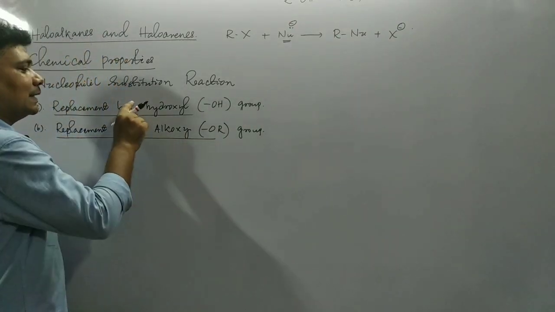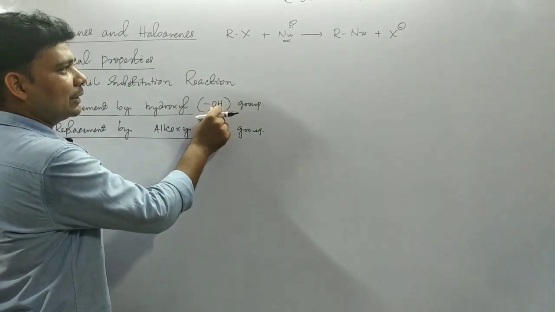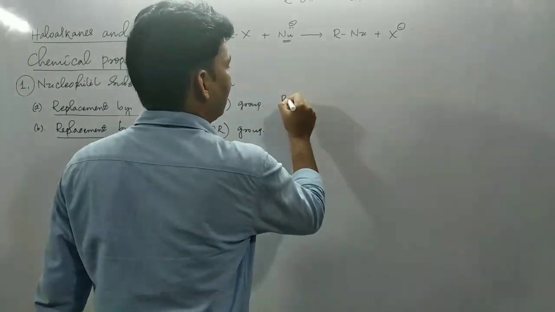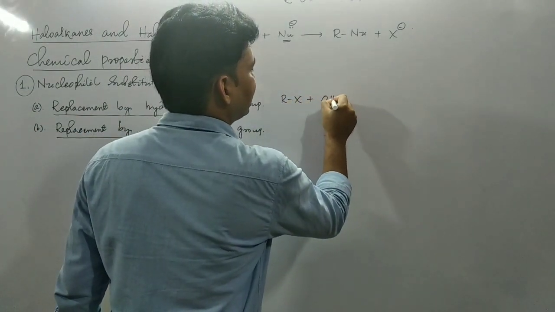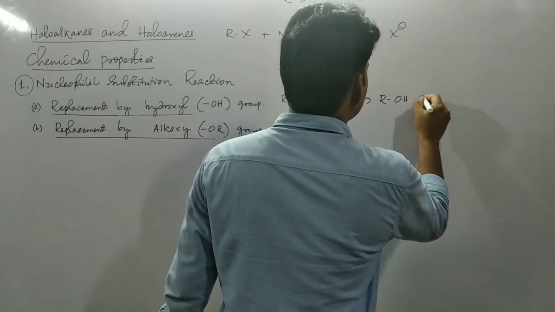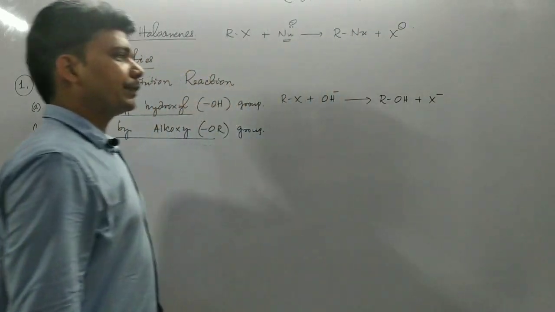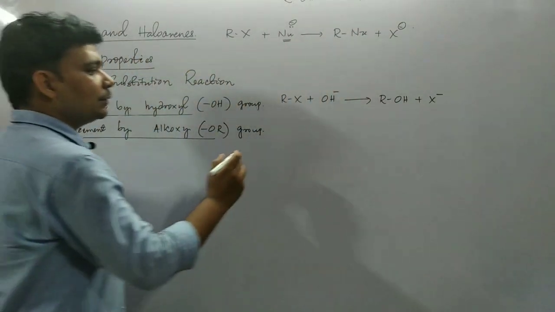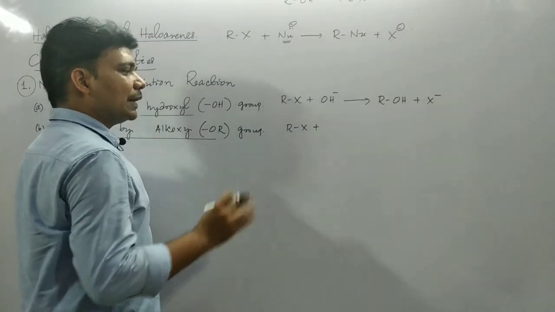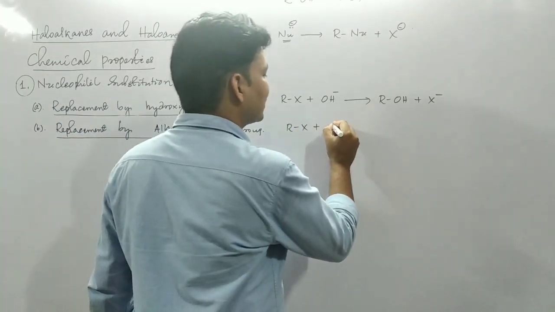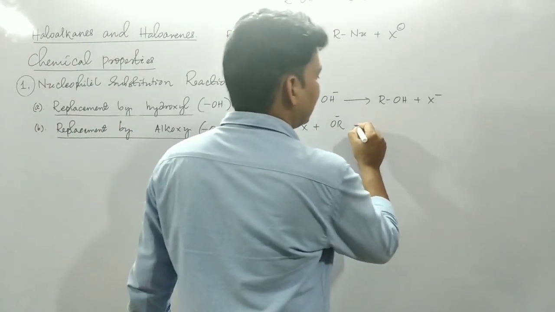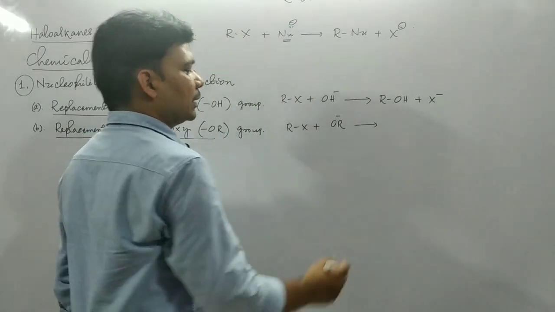So when the halide ion is substituted by hydroxide, our product was alcohol. This was the reaction: RX plus OH minus gives ROH plus X minus. Okay. Similarly, when an alkyl halide is treated with any species which can form the alkoxide ion, OR minus, then tell me what will be our product here.